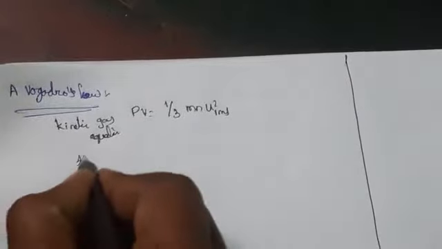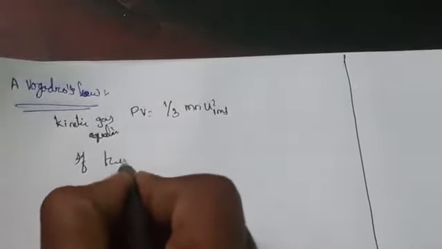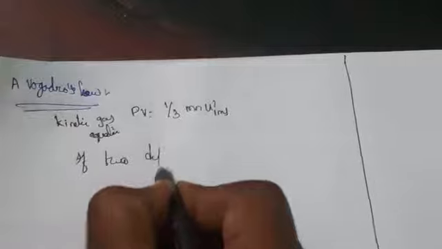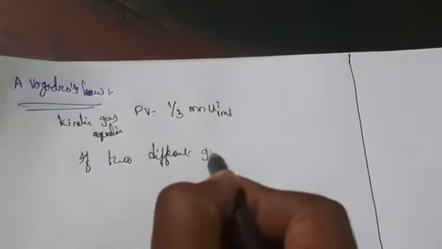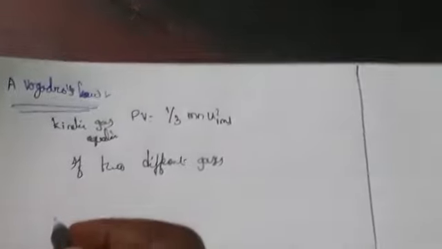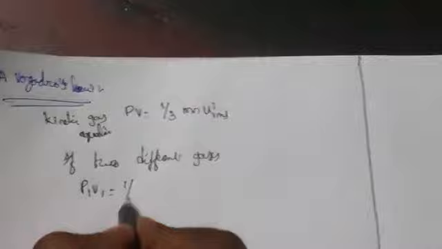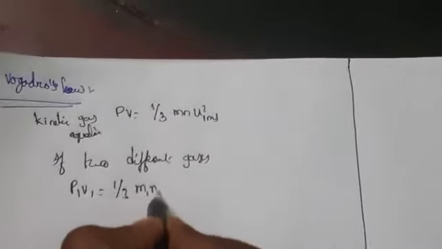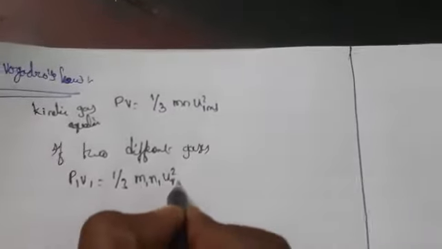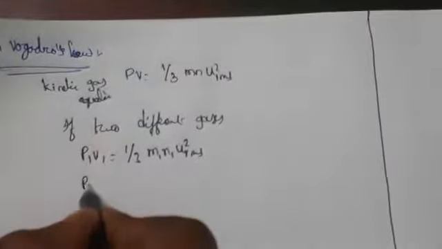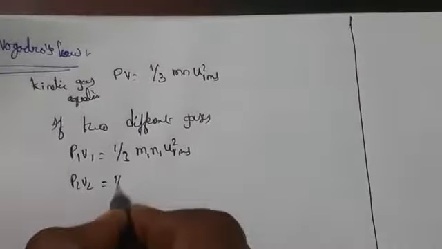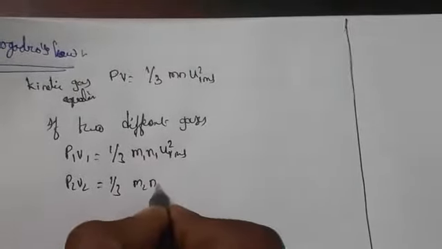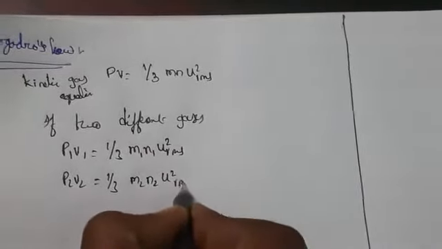If we consider two different gases, we get P1 V1 equals 1 by 3 m1 n1 u square RMS, and P2 V2 equals 1 by 3 m2 n2 u square RMS.